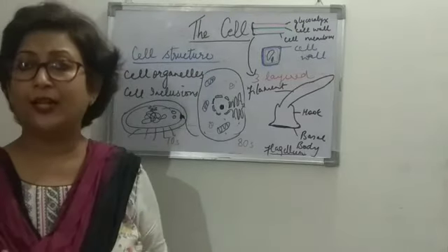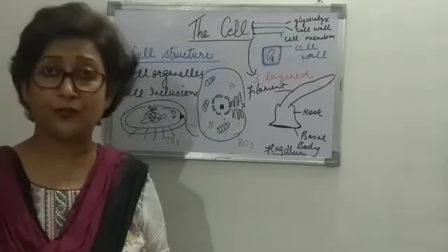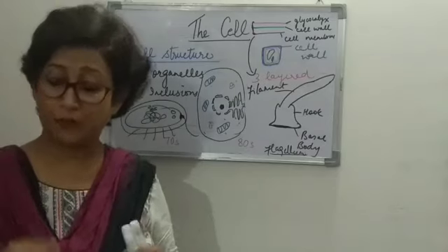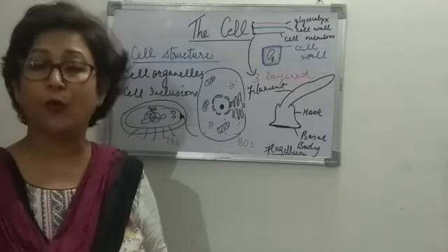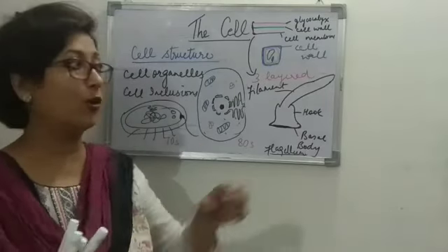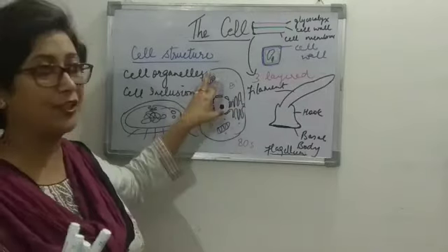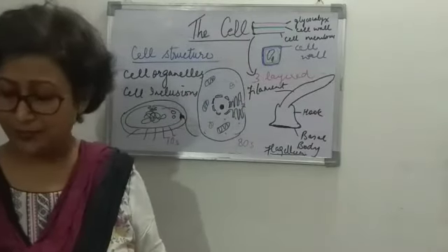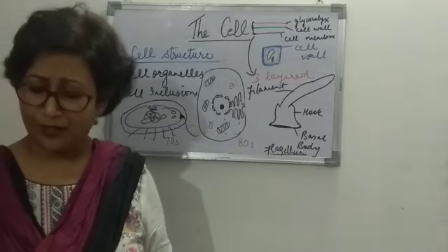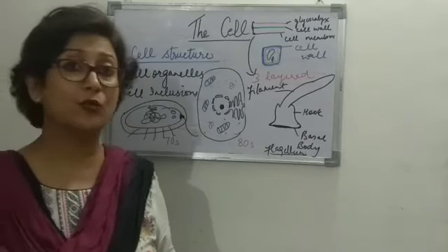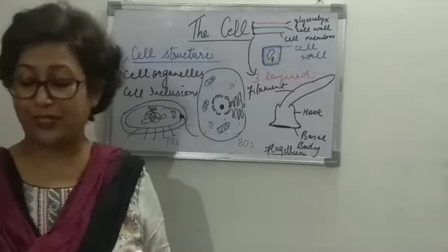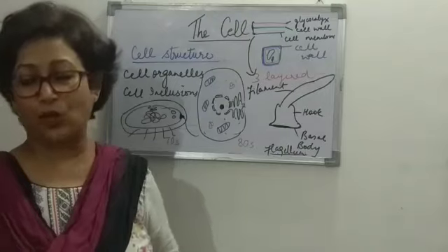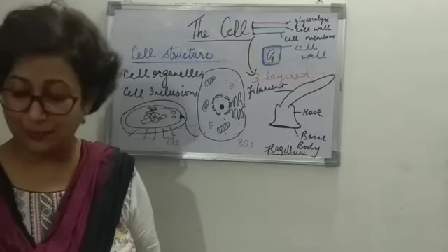Animals are motile, more energy is required, so the number of mitochondria is also more. Then one organelle called the centriole is present in an animal cell, which is absent in plant cells. Then the Golgi apparatus is known as dictyosomes in a plant cell, whereas it is the Golgi apparatus in an animal cell.